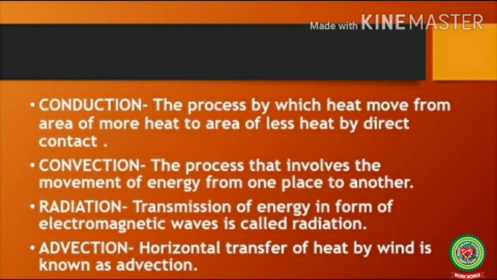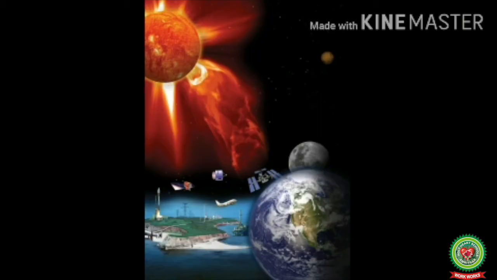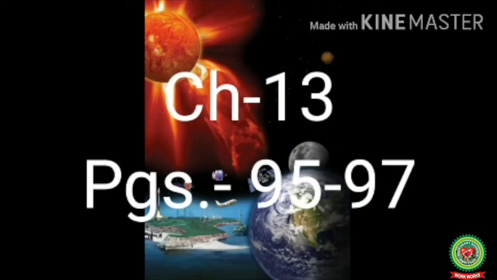Number 6. Convection. The process that involves the movement of energy from one place to another. Number 7. Radiation. Transmission of energy in the form of electromagnetic waves is called radiation. And at last we have advection. Horizontal transfer of heat by wind is called advection. Students, please open up your chapter number 13, page 95. But before we start with today's topic, let's have a brief about the topic.